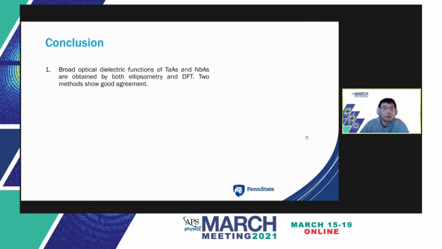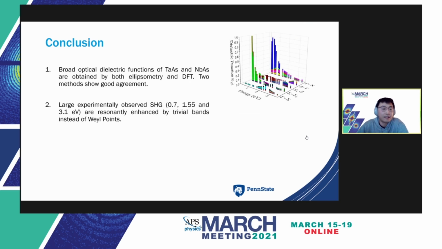To conclude what we have discussed above, firstly, broad optical dielectric function of TaIrTe4 and NbIrTe4 are obtained by both ellipsometry and DFT. Two methods show a good agreement between each other. Secondly, large experimentally observed second harmonic generation are resonantly enhanced by trivial bands instead of Weyl points.